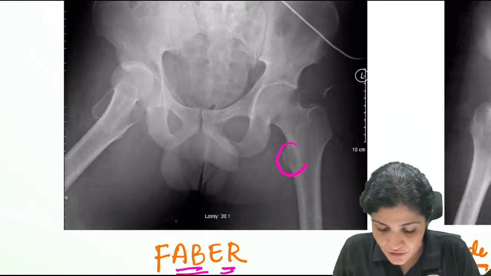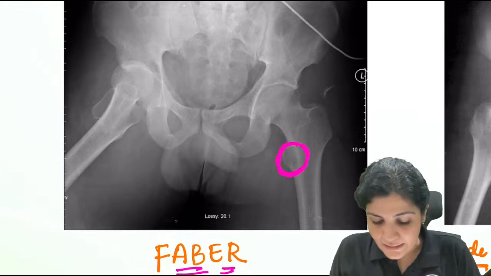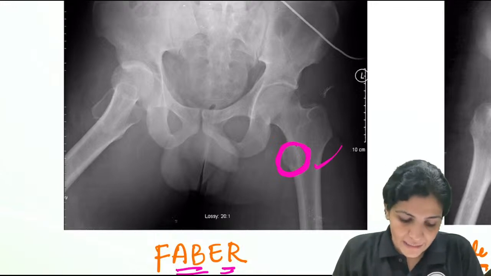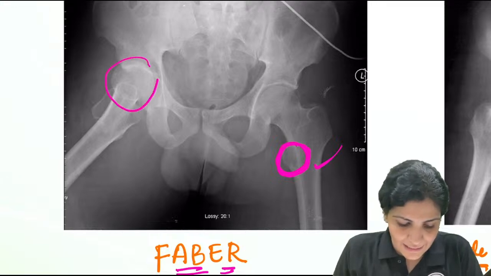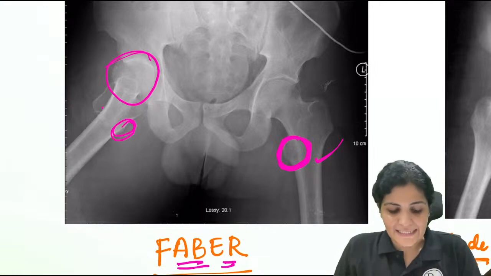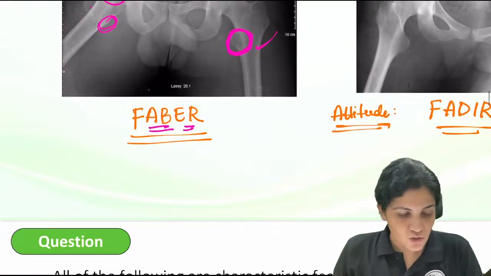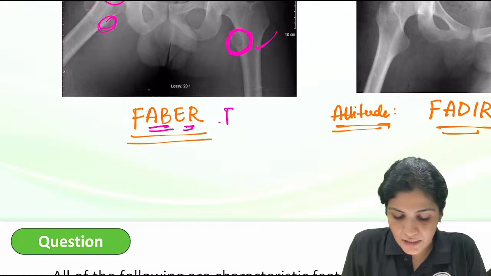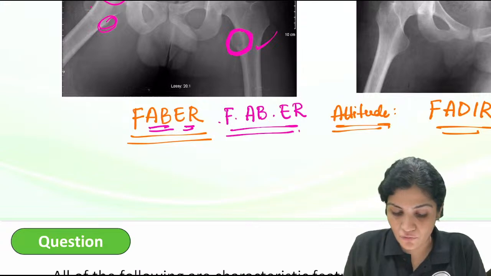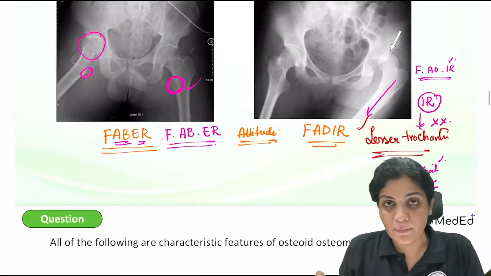The limb is not internally rotated, so the lesser trochanter can be easily seen whenever the limb is externally rotated. So this is the attitude for anterior and that is the attitude for posterior.